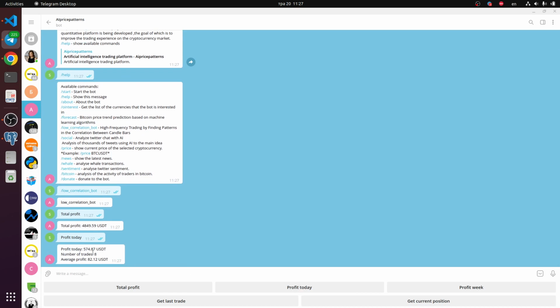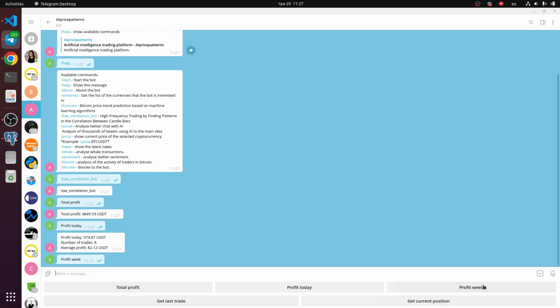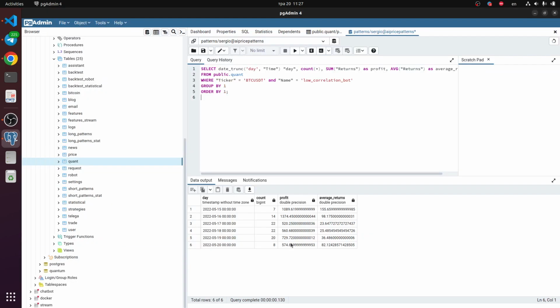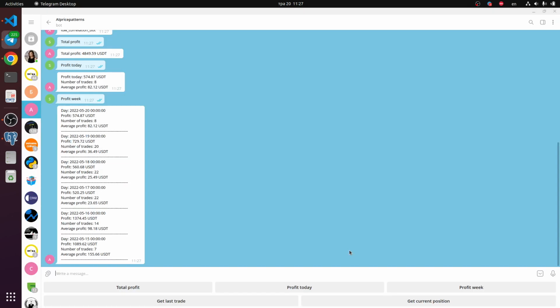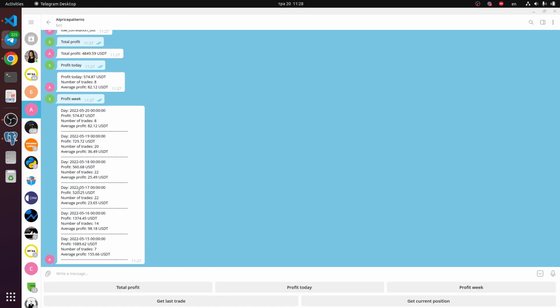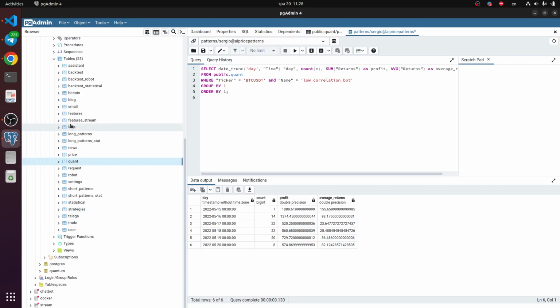today. It's a very nice profit for today. It's starting very nice. And profit for the week. Let's compare this data with our data. Average, I mean profit. Where is the date? This value is the same. Profit for this day is also the same, because I used the same query to the database.